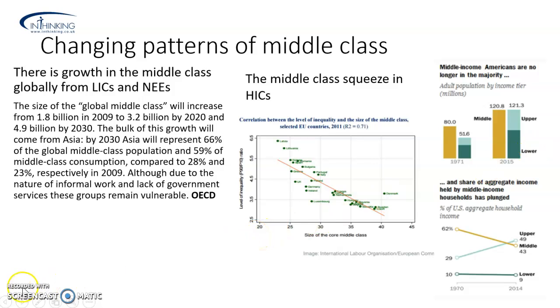So, a good story in terms of reductions in poverty and massive growth of middle income groups globally, but within HICs, we see this kind of squeeze of middle income groups.